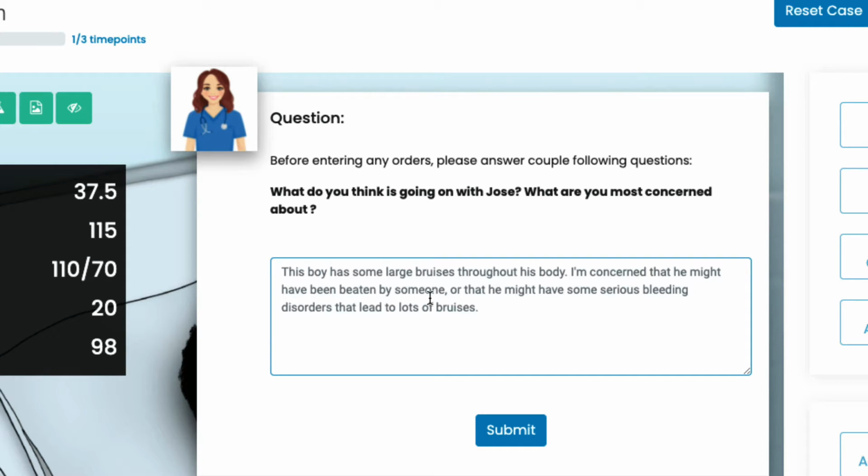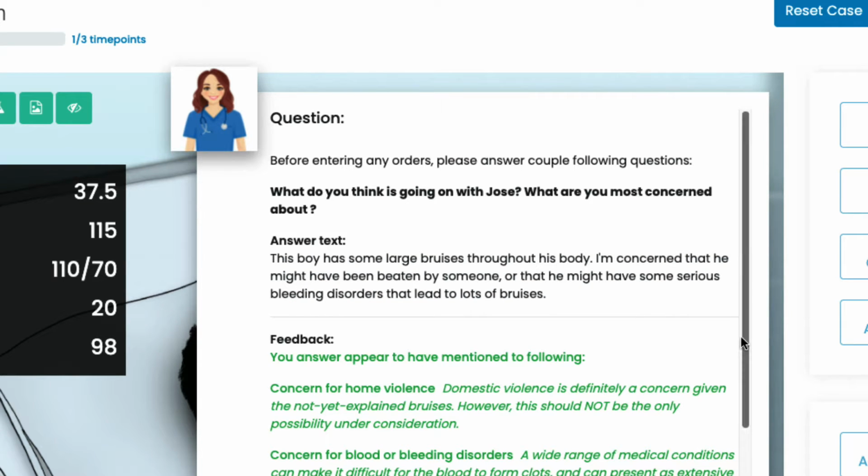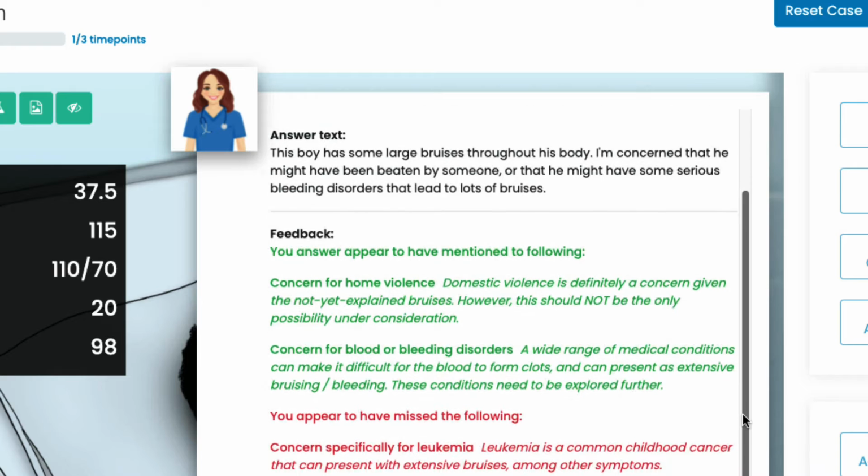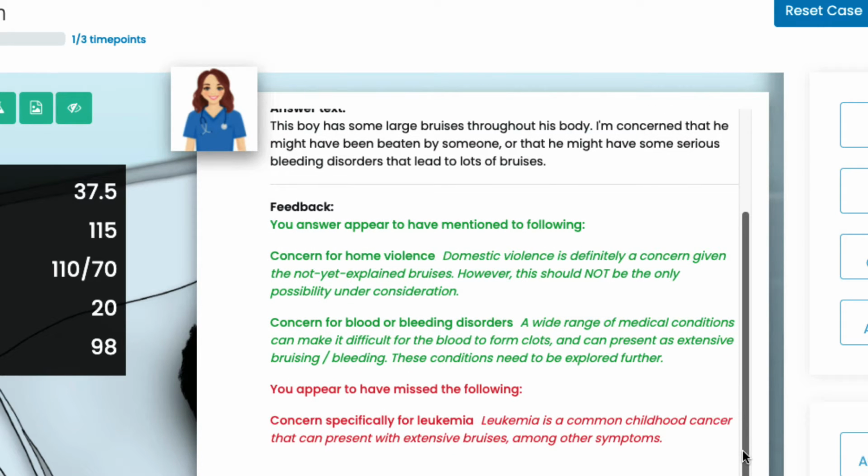As you noticed, by not prompting the learners on different possibilities, which is something a multiple choice question would do, we can get a glimpse on how well the learners actually think in potential real-world scenarios. Let's click Submit. The system instantaneously recognizes and gives feedback that the learner did well by entertaining two major possibilities. She did not explicitly mention the diagnosis of leukemia, however, which is something an experienced physician should consider. But clearly the learner is on the right track by keeping her mind open.